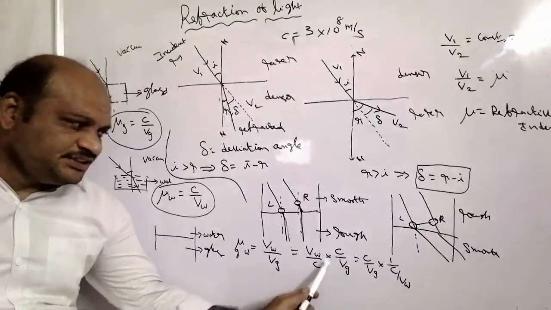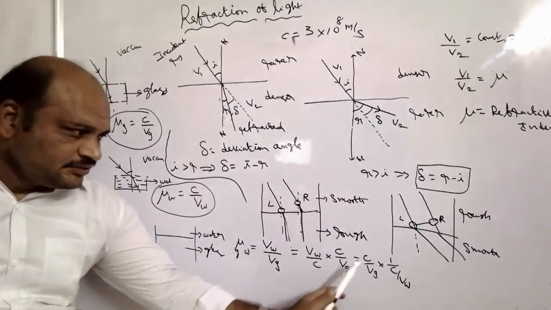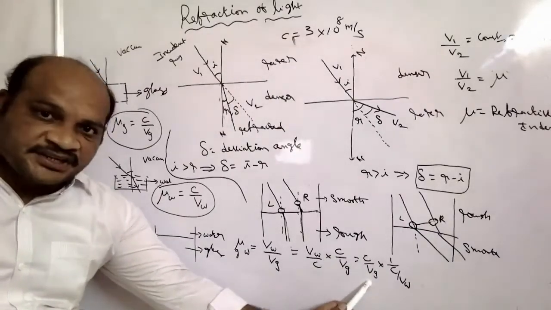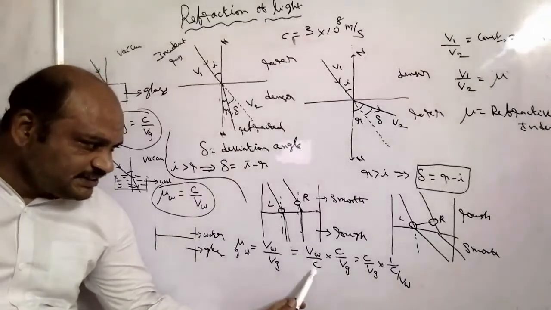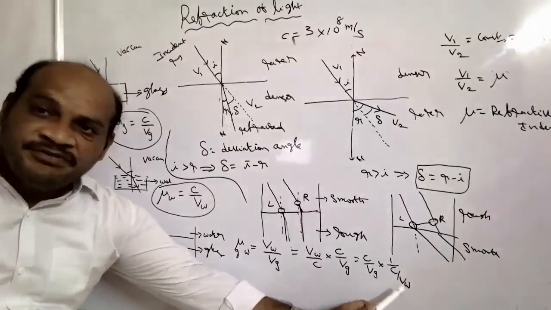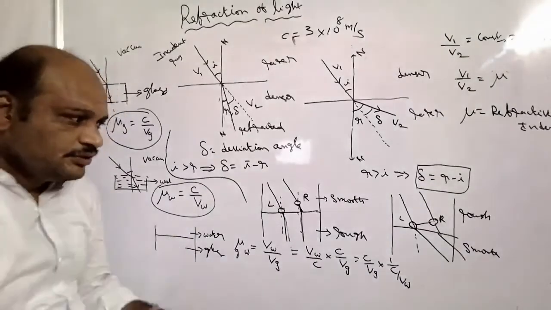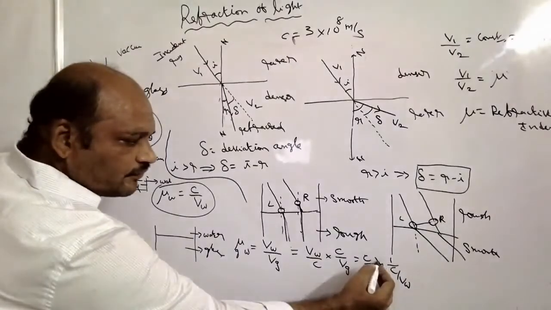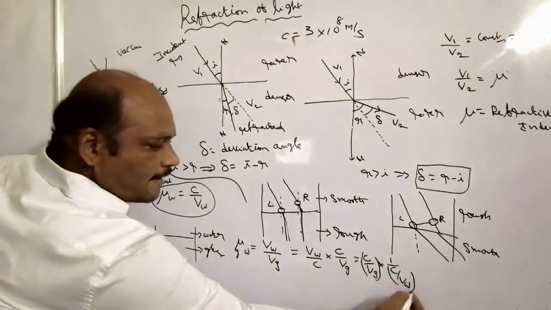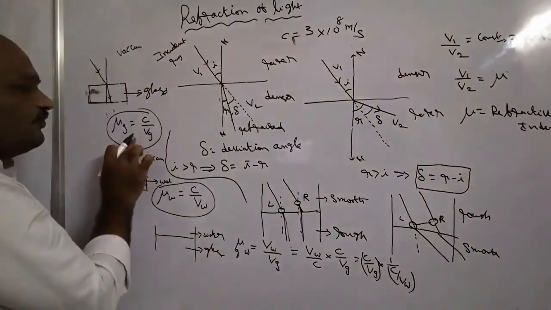This VW by C can be written as 1 by C by VW. No change.